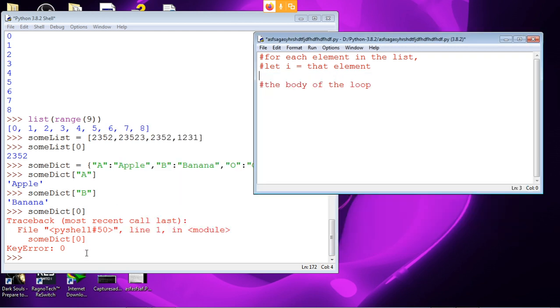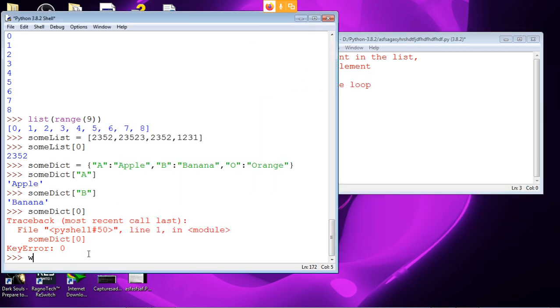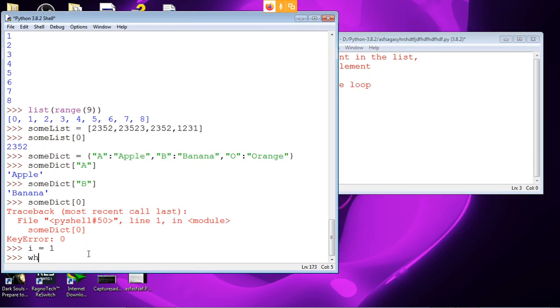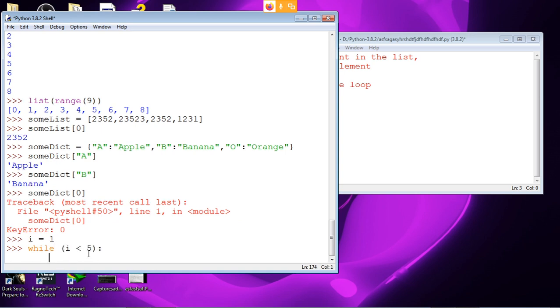Okay, while loops. I forgot about while loops. In while loops, it's slightly different. I'll just type a simple while loop. Print i.